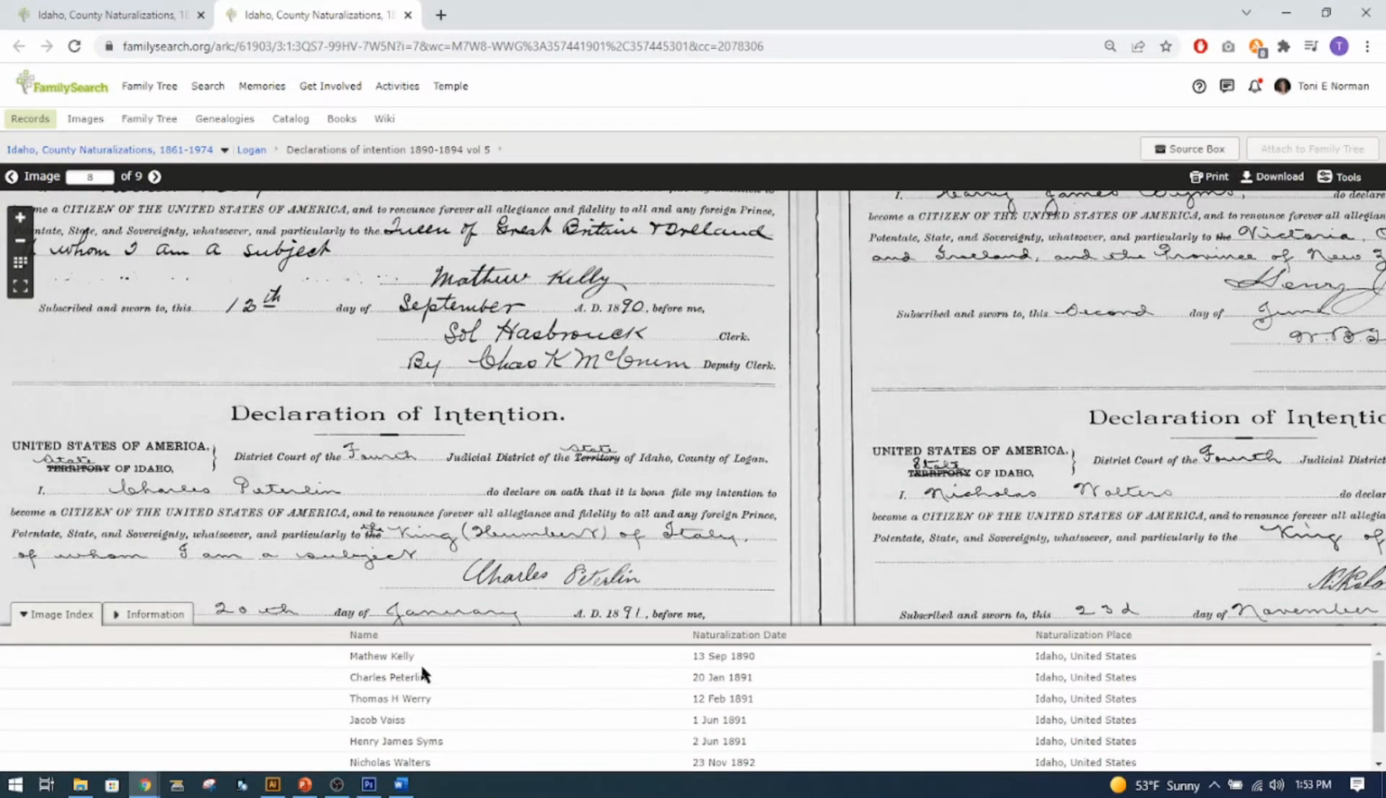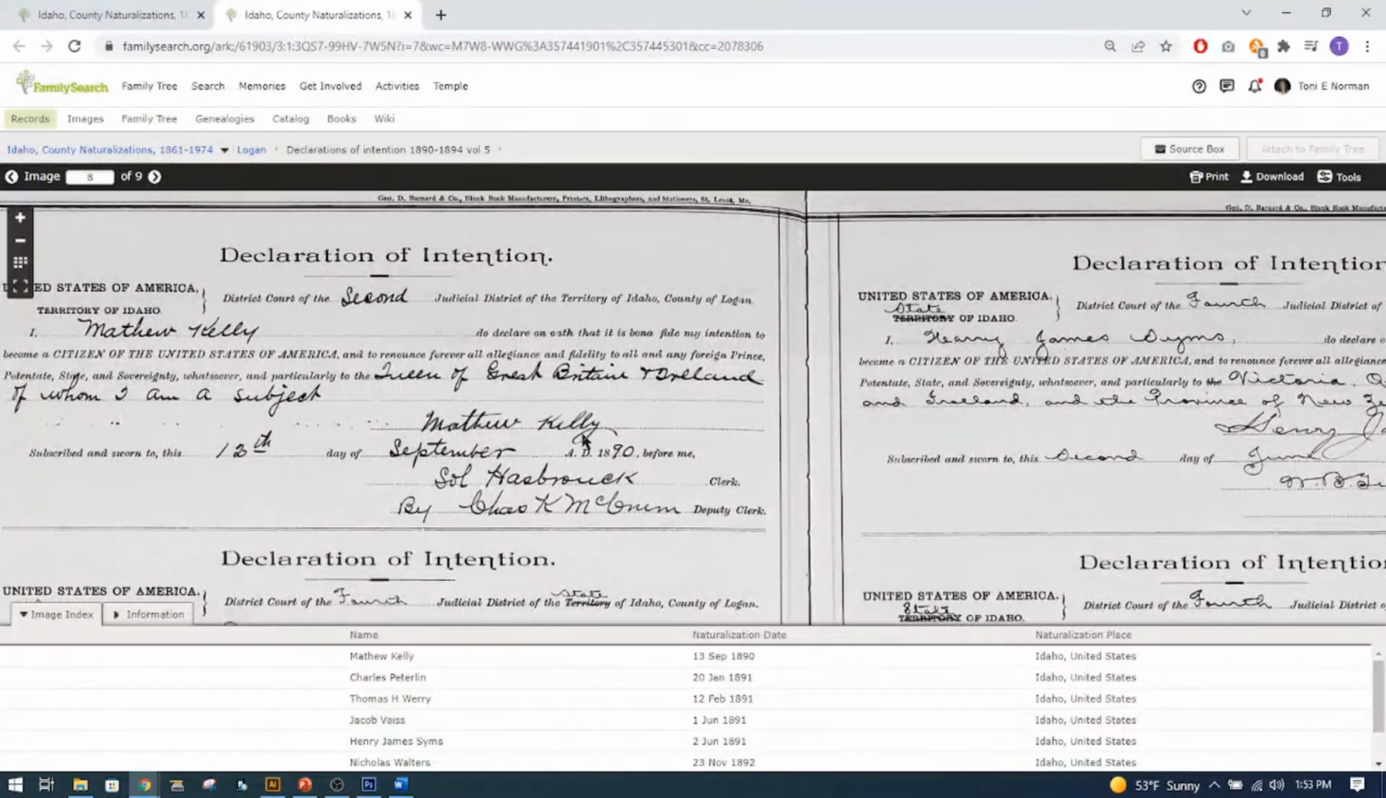And down here, don't forget to look at down here, you can find the name, naturalization date, and the place of naturalization where somebody has indexed it, and you can see that. If you can't read the handwriting, you can look down here. Okay, that's all I want to show you for now on that, and then I will probably do another video on the other naturalization records. I just want people to look. This is the first thing that they did, was the Declaration of Intention, and some of them you can find quite a bit, and other things not as much.